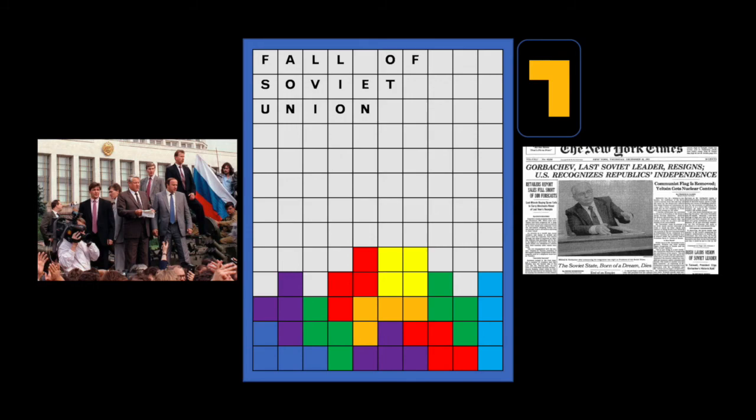Several years later, a coup was formed against Gorbachev, overthrowing him and forcing him to resign. With the end of the USSR, the Soviet Union was no longer a superpower, and with the dissolving of the Soviet Union, the Cold War ended.